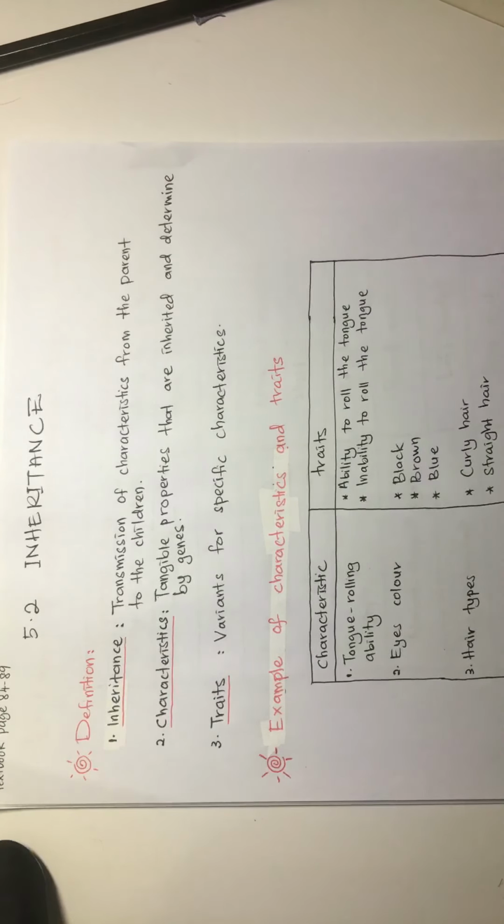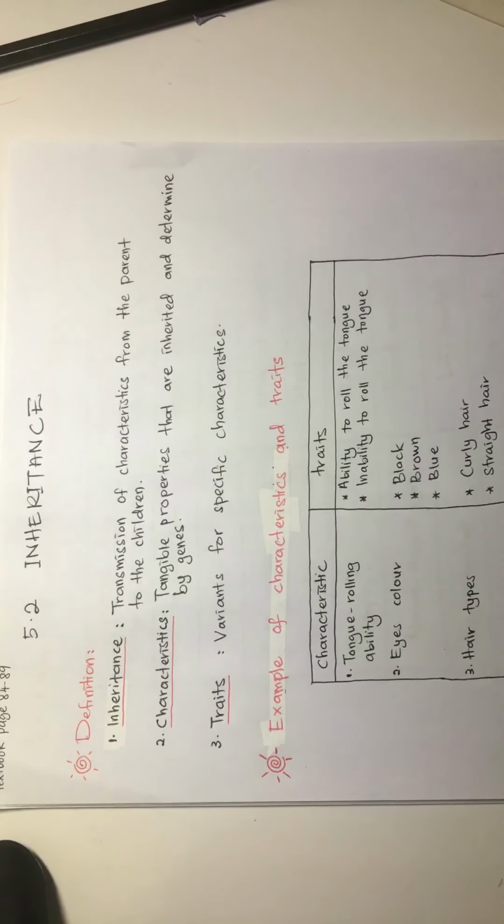Okay, let's check. Do you have same eye color to your mother or father? It must be either from father or mother. Okay, or maybe your hair types. Is it same to your mother or your father? And another one, the shape of your earlobe. Is it same to your father or mother? Okay, everything usually will be same to our mother or father.